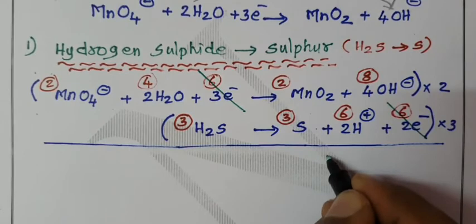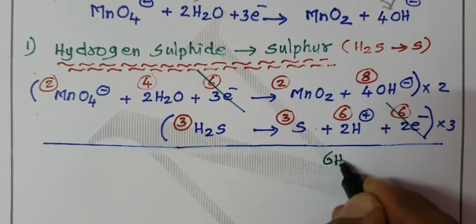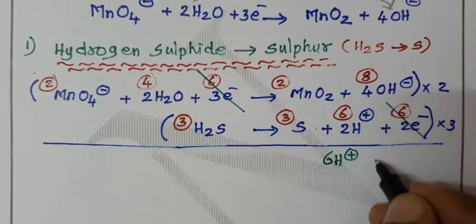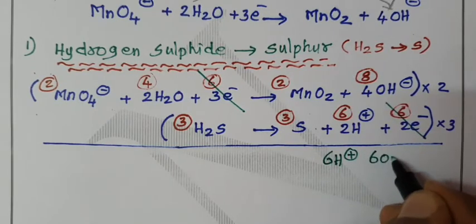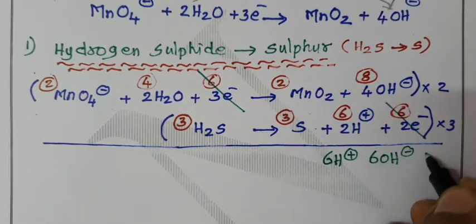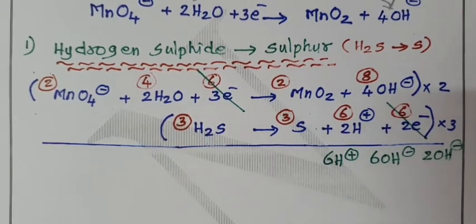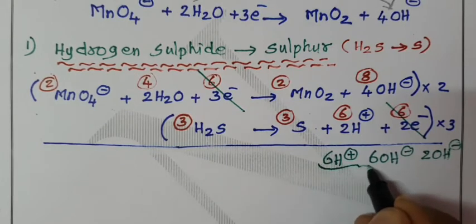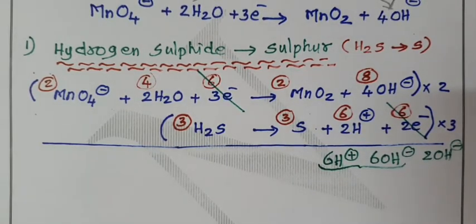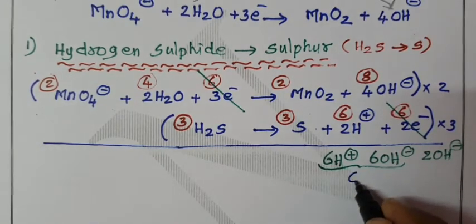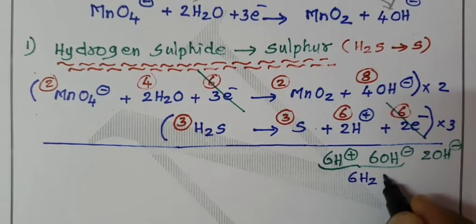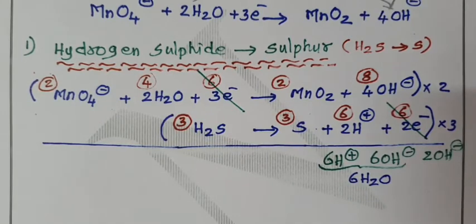Here I am writing 6H plus and how many OH minus? 8OH minus on the right hand side. 6H plus and 6OH minus form 6 water molecules. Remaining we have 2OH minus.